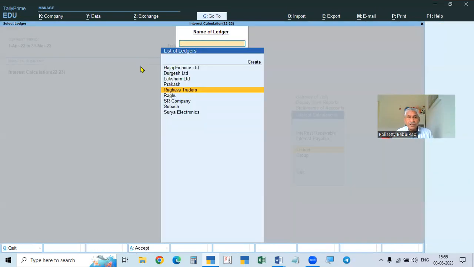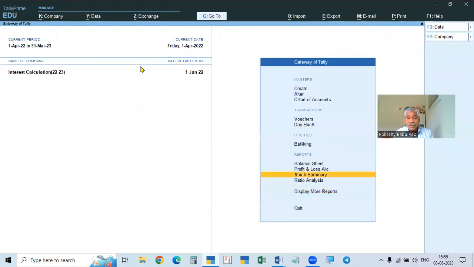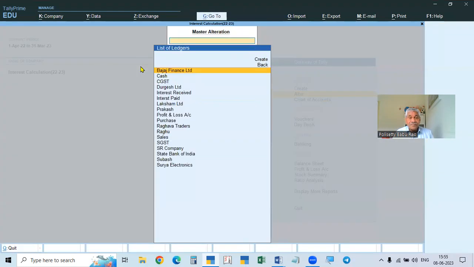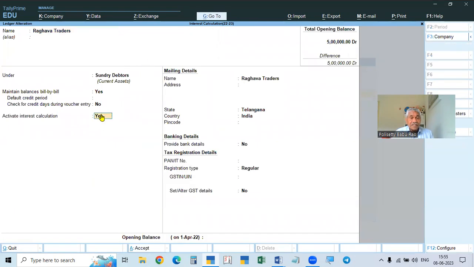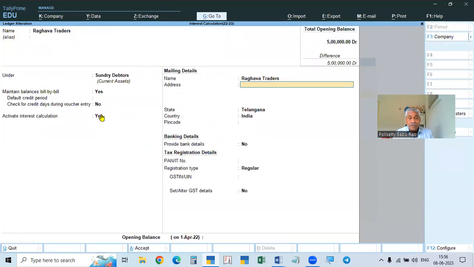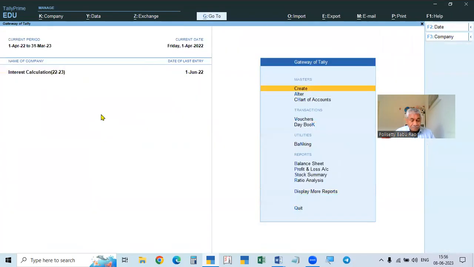No, sorry, it is not taken. It seems we have not saved it in the sales account, in the ledger. Alter, going to Raghava Traders, but here the ledger is not saved. Here we are taking past due date 10 days and date of applicability, and this is okay. It is not saved, it seems. Okay, so now we can go to this voucher.